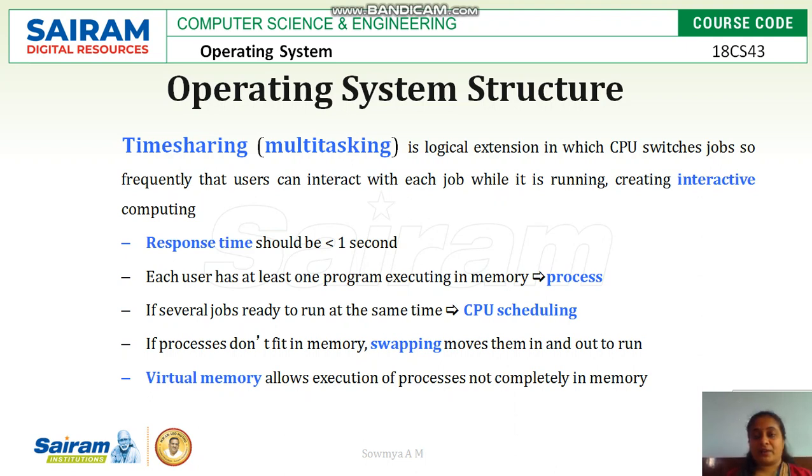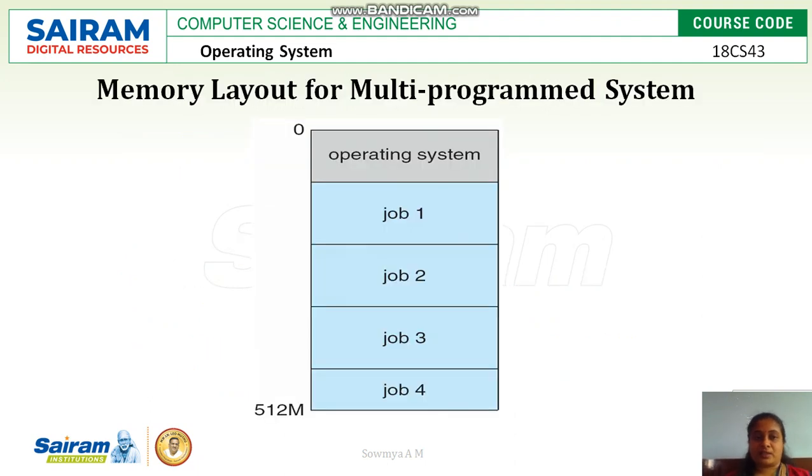So each job is allocated one time slot at a time and it will be shifted to the next process after the time slot, based on the operating system allocation. Once a job is successfully completed, or once the time slot gets over, or once the response time is finished, the CPU is handed over to the next process or next job for its turn. So this is called the time sharing system.